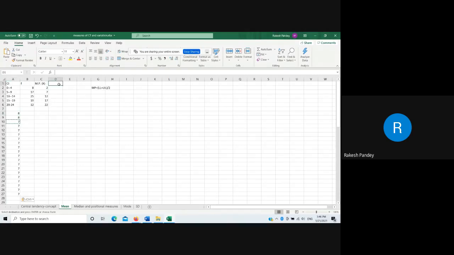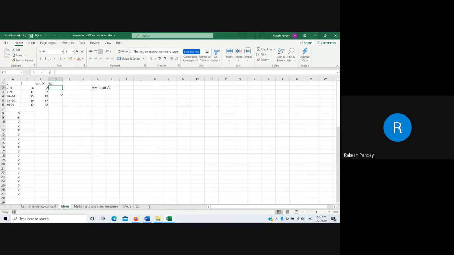But summing the same value, so summing 8 two times is equal to 8 into 2, multiplying 8 by 2. Summing 7 17 times is equal to 7 into 17. So we calculate another value which is called fx, that is the product of the frequency f and the midpoint.